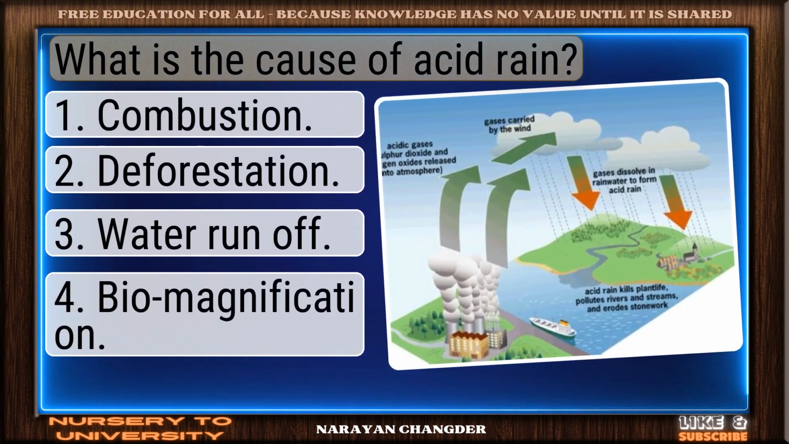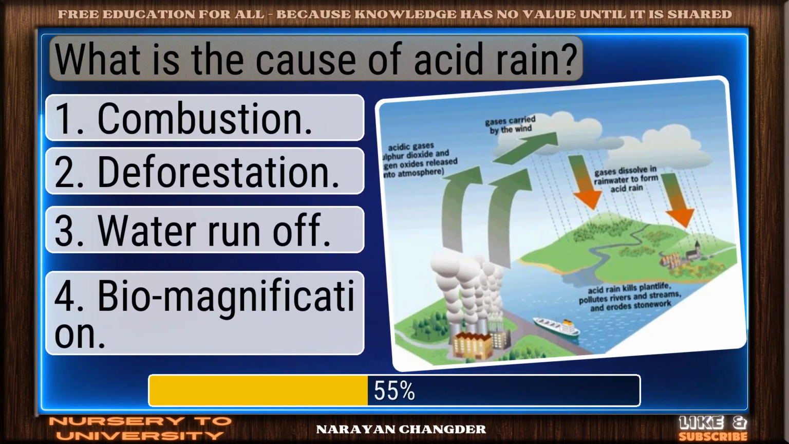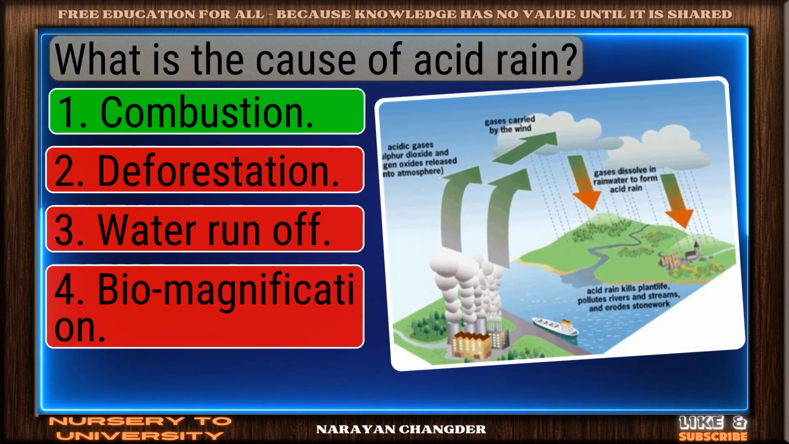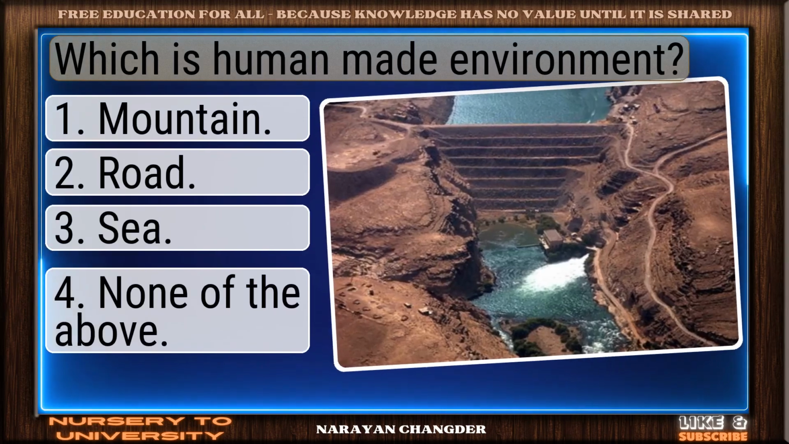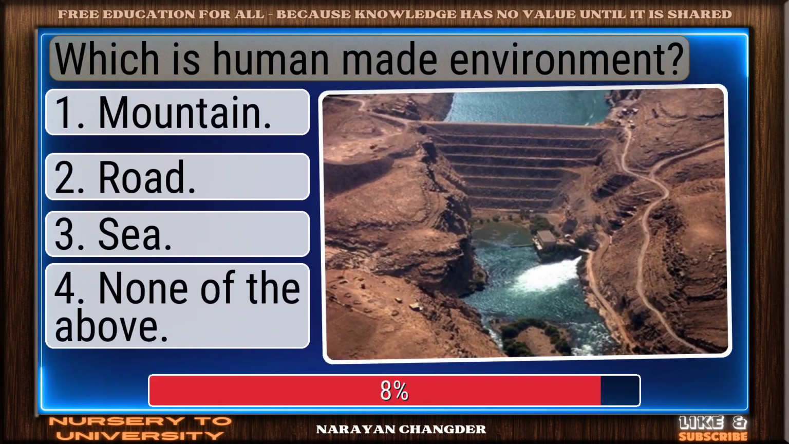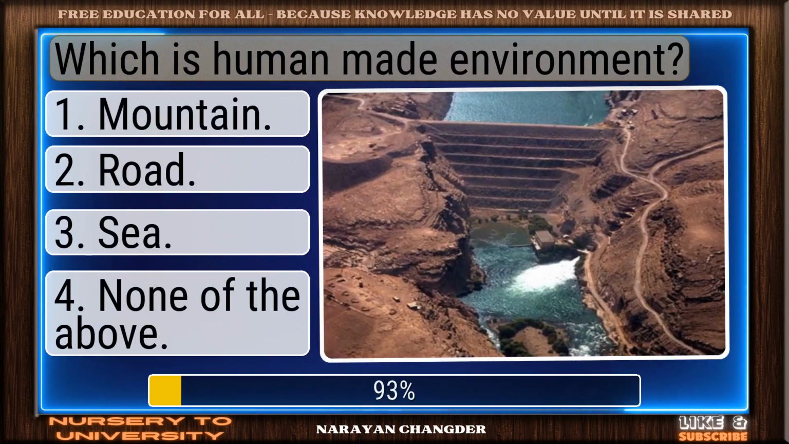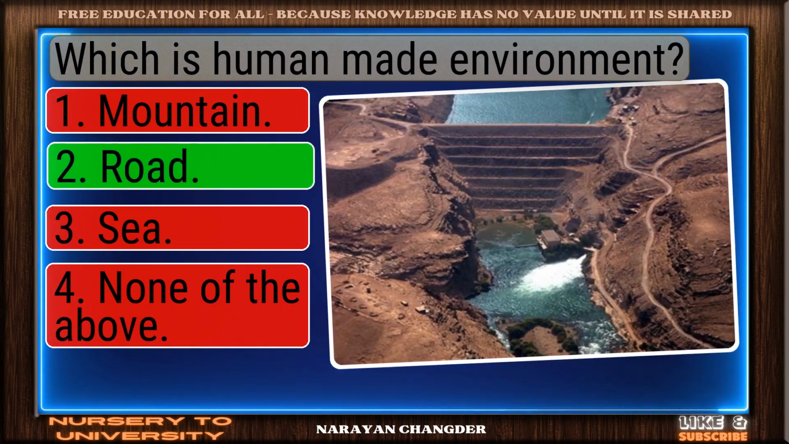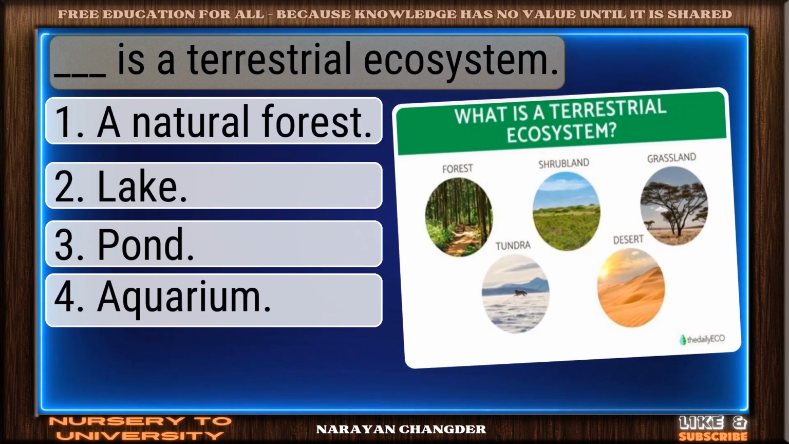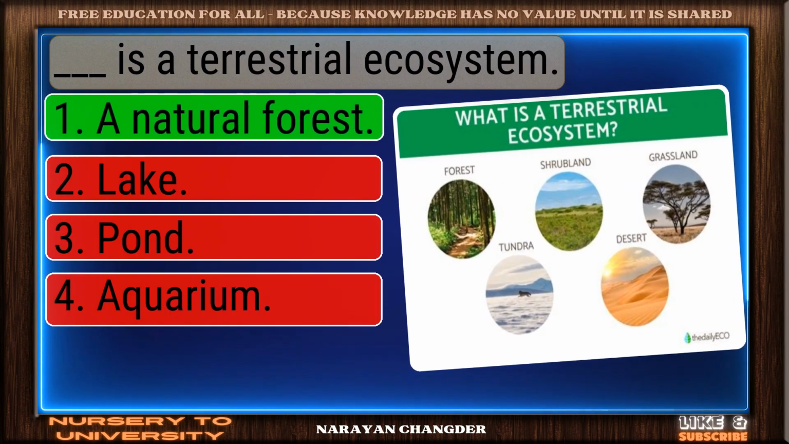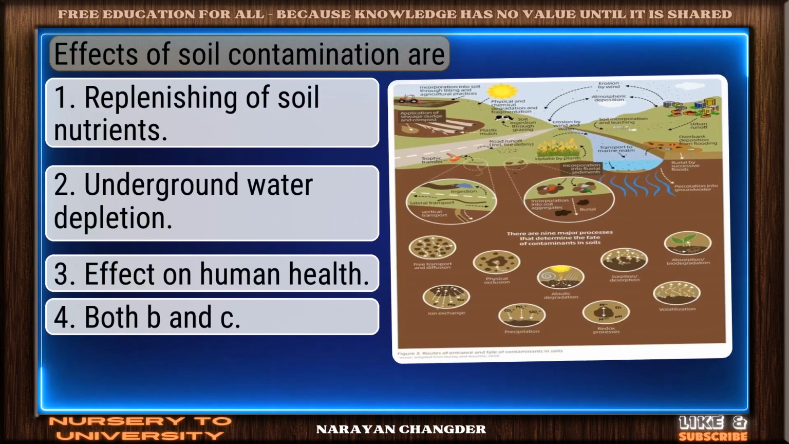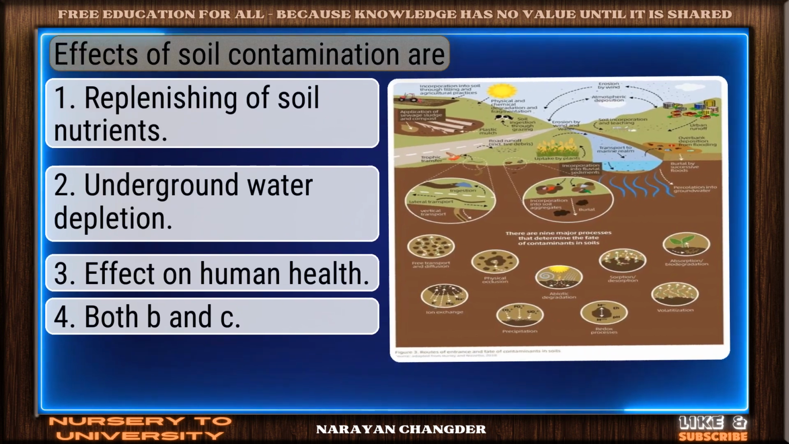What is the cause of acid rain? Excellent choice. Combustion is right. Which is human-made environment? You chose road, correct? Dash is a terrestrial ecosystem. Perfect. A natural forest is the one.